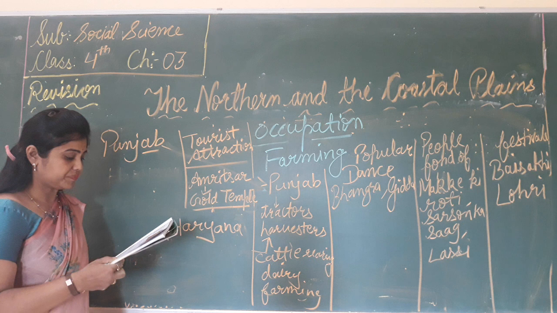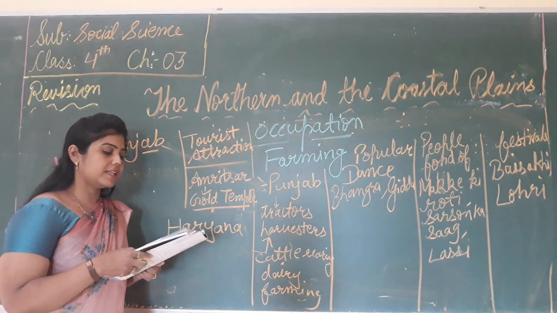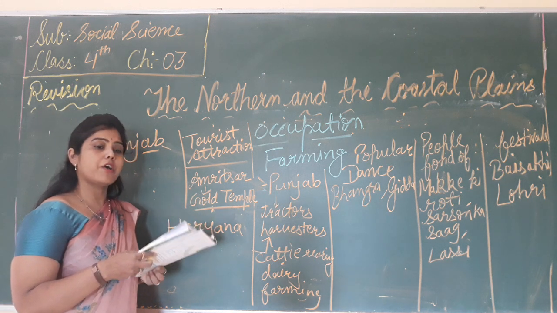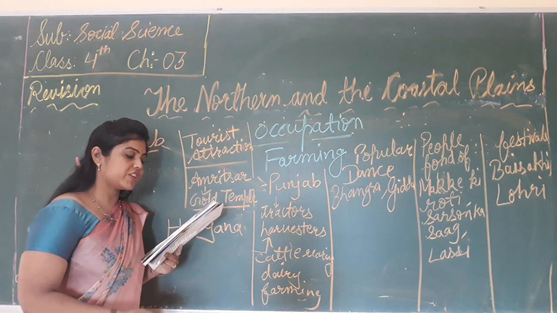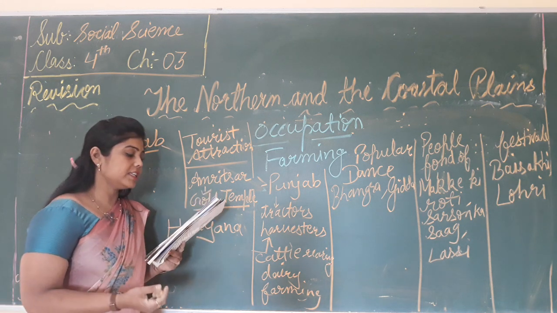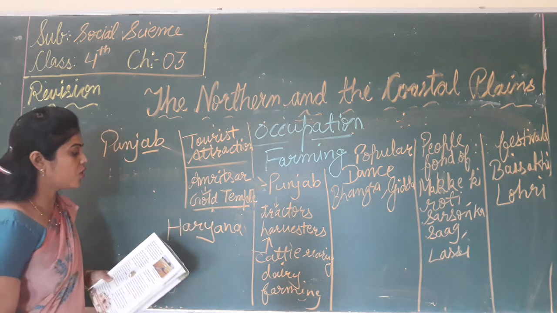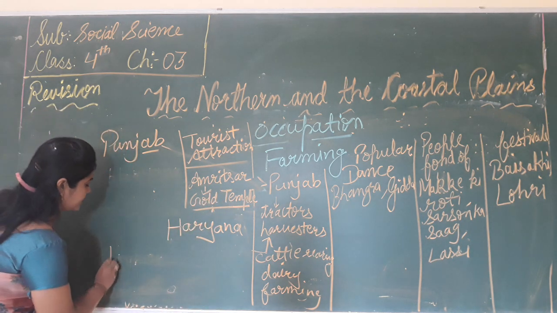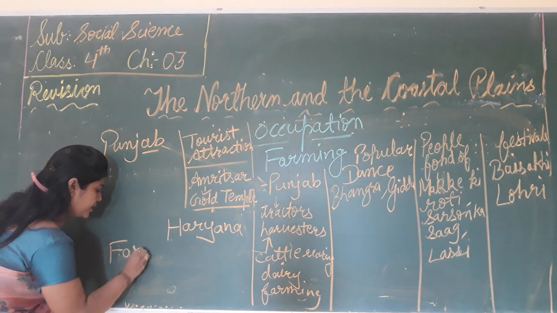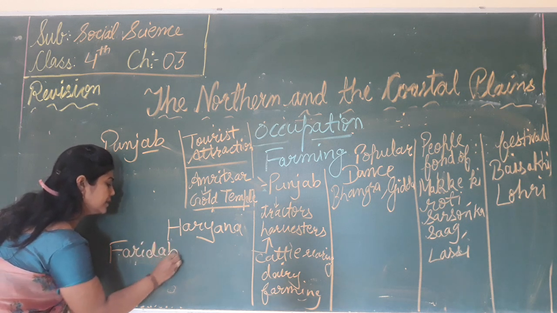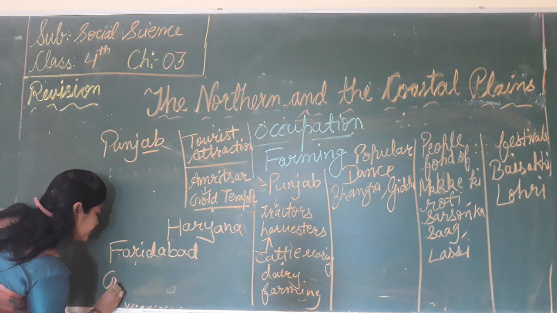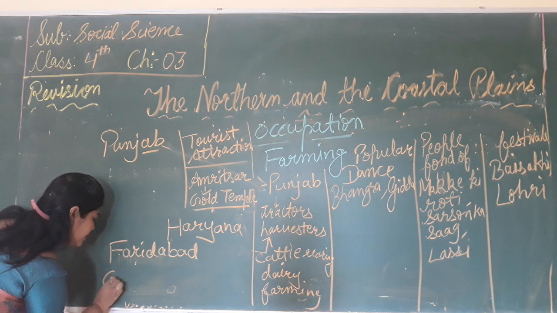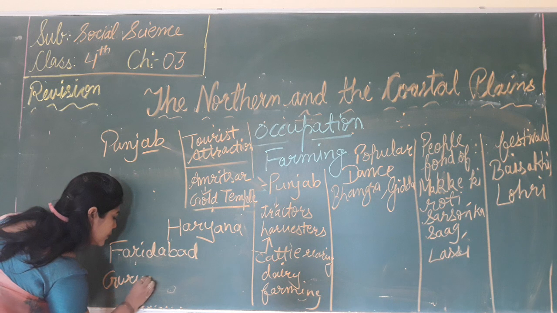And Faridabad and Gurugram have many industries such as information technology and automobiles. Now, which state? That is Faridabad and Gurugram.